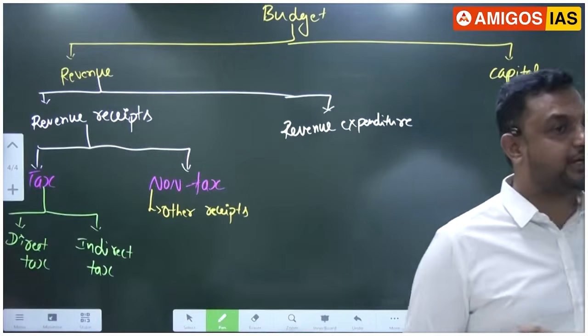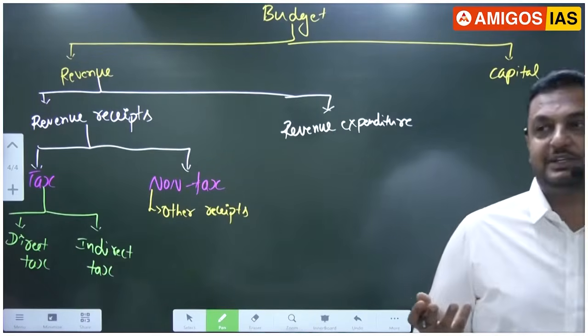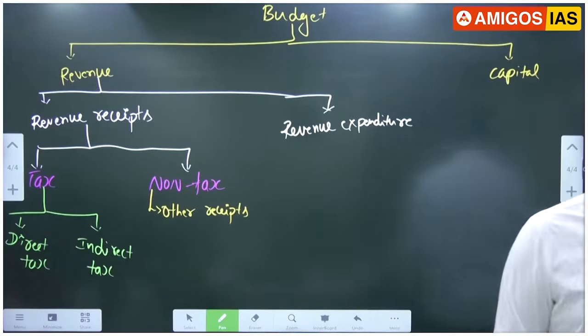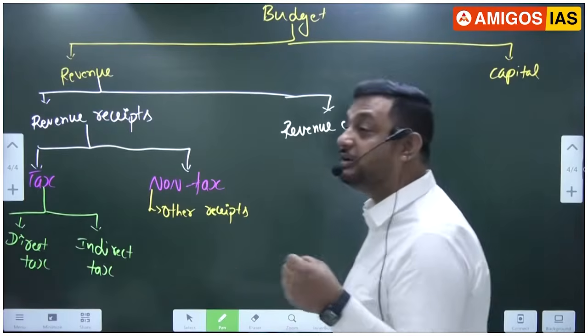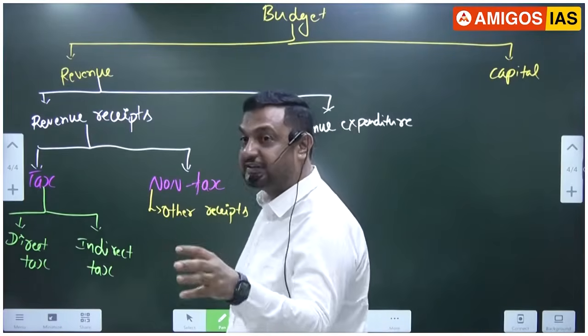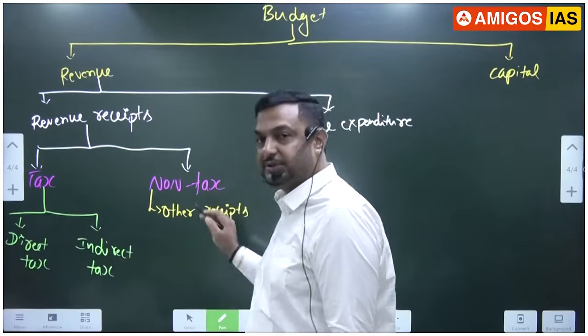I told you that RBI is owned by the government. RBI is a statutory body established through the RBI Act of 1934. If RBI makes a profit, it gives the dividend to the government. That is revenue for the government, but not tax revenue because the government is not levying any tax. It is simply non-tax, so I'll write it as other receipts.